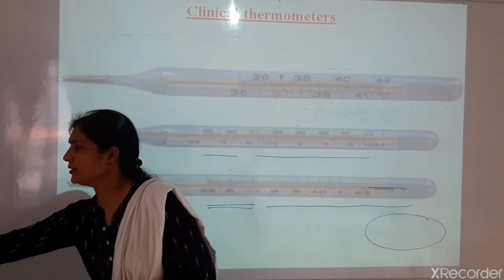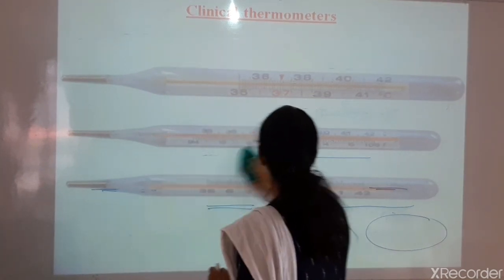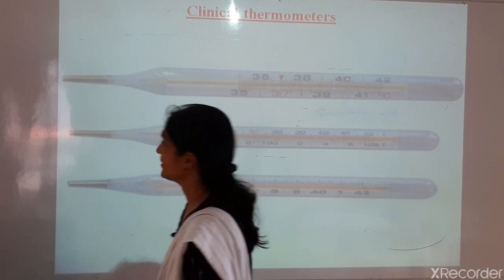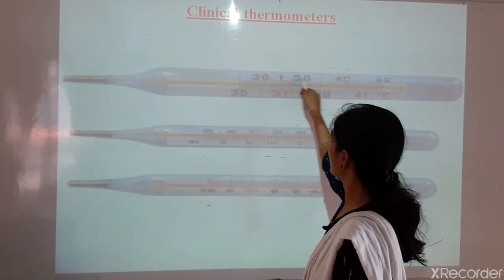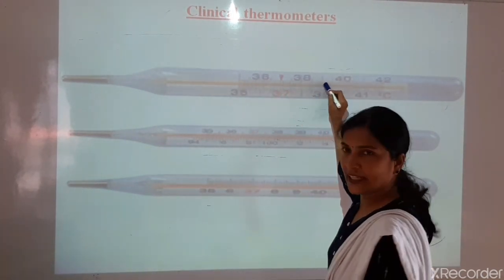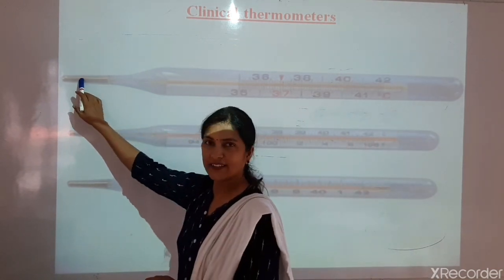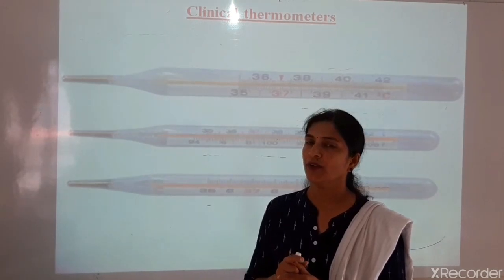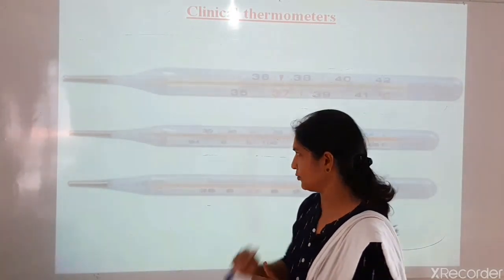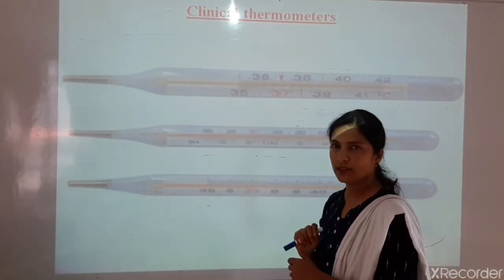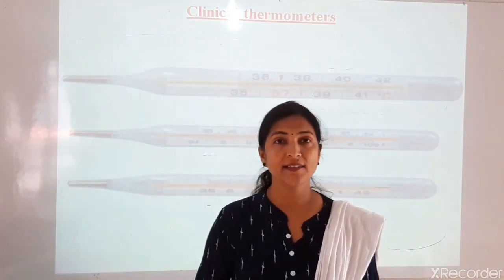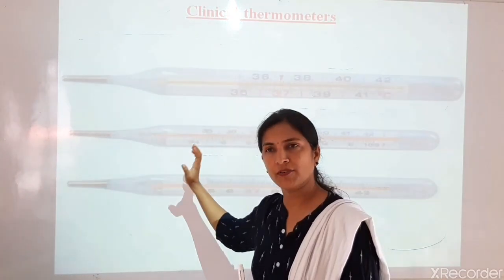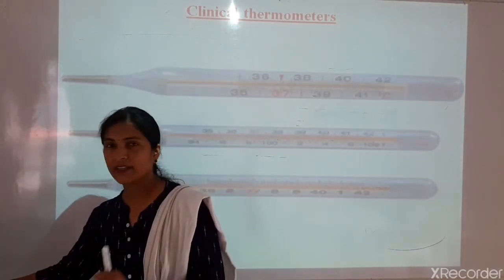Here you can see a diagram of a clinical thermometer. This thermometer is made up of glass, where the scale is shown. This part is called a bulb, and in the clinical thermometer there is a kink which prevents the mercury from falling down. This is a clinical thermometer, but nowadays this thermometer is used more in the market. This thermometer is made up of glass, and mercury is also used here.